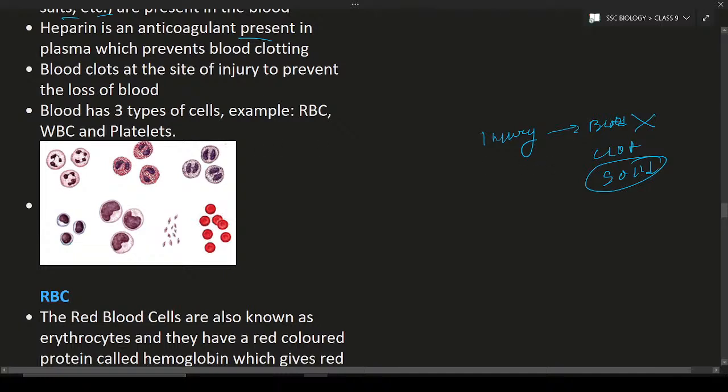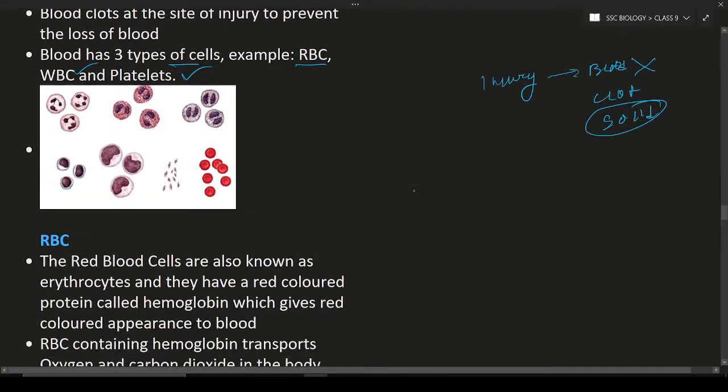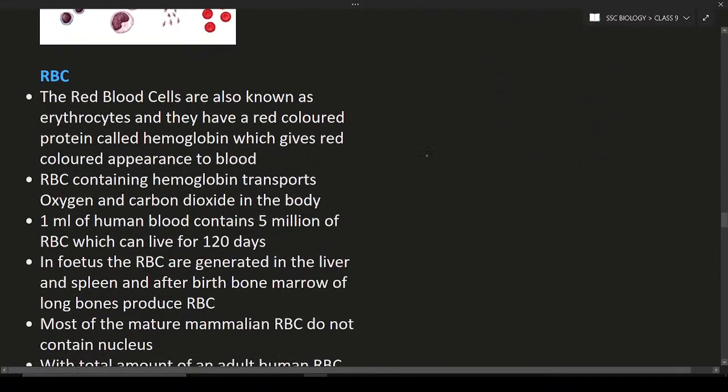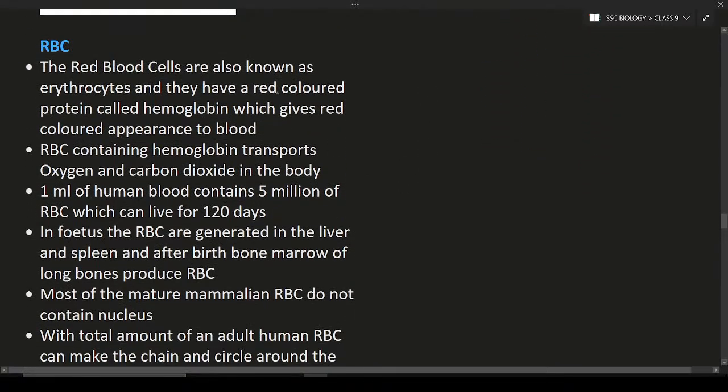Again, here the blood has 3 types of cells, for example RBC, WBC, platelets. These are the 3 types of cells. Now see here the RBC. RBC means red blood cells. This is a small description about RBC. Here the RBC is going to carry oxygen.